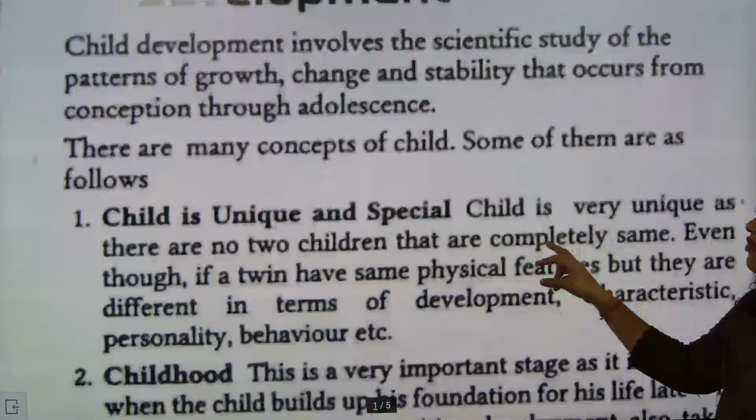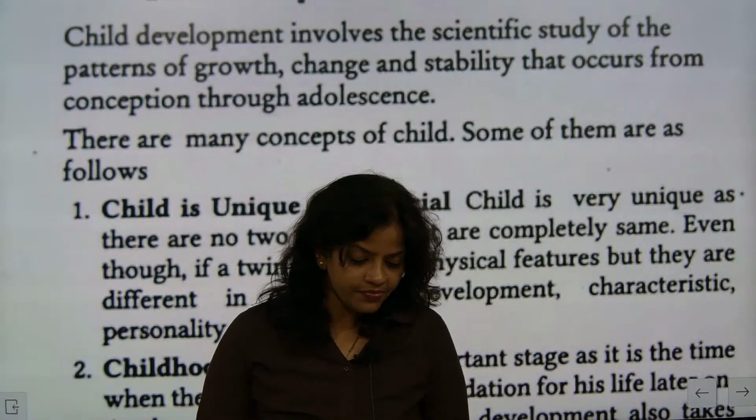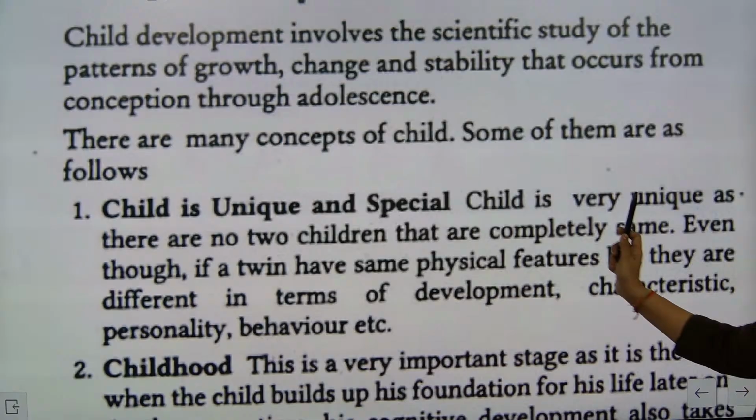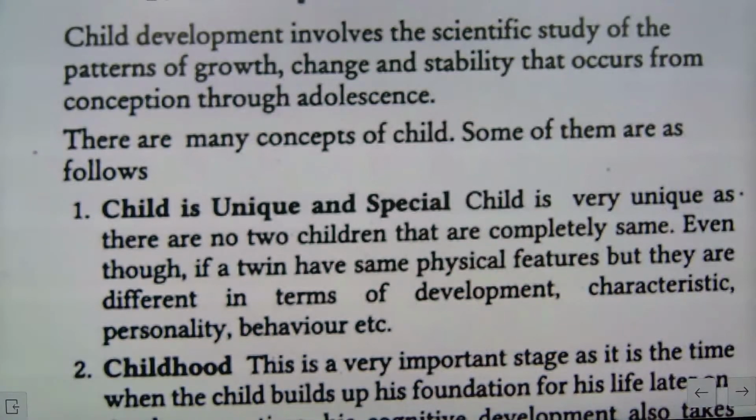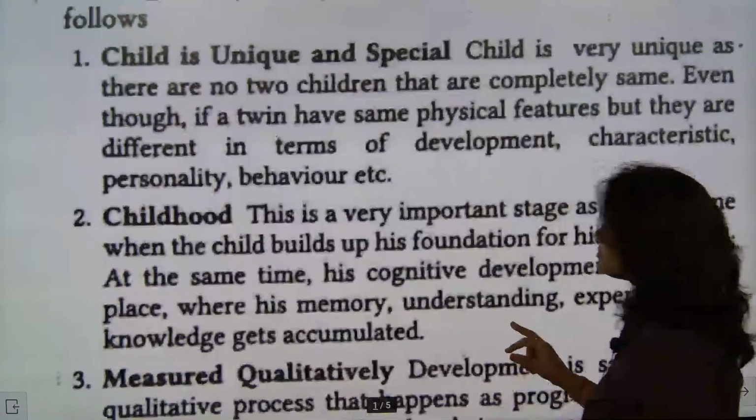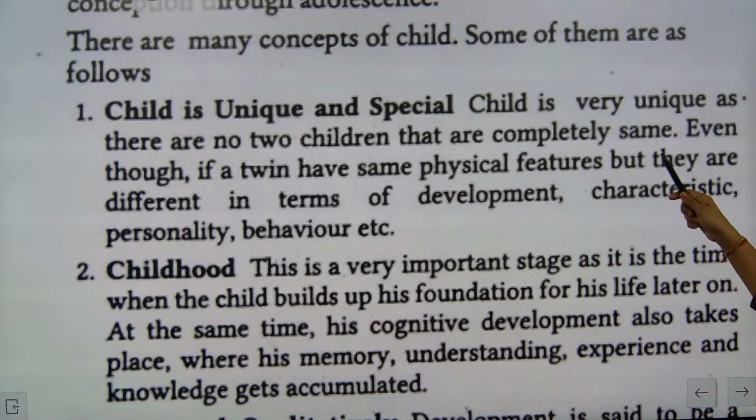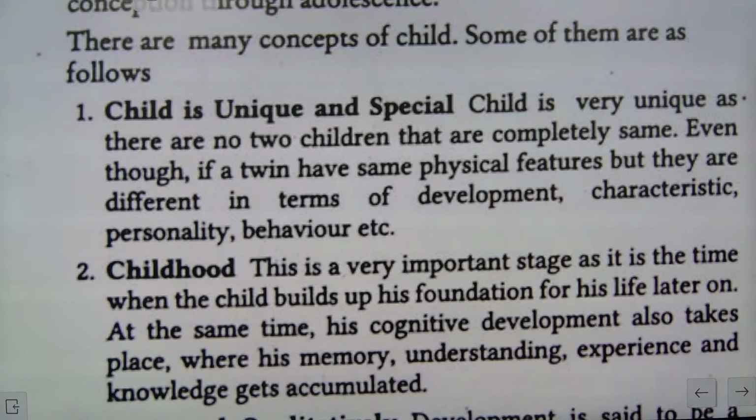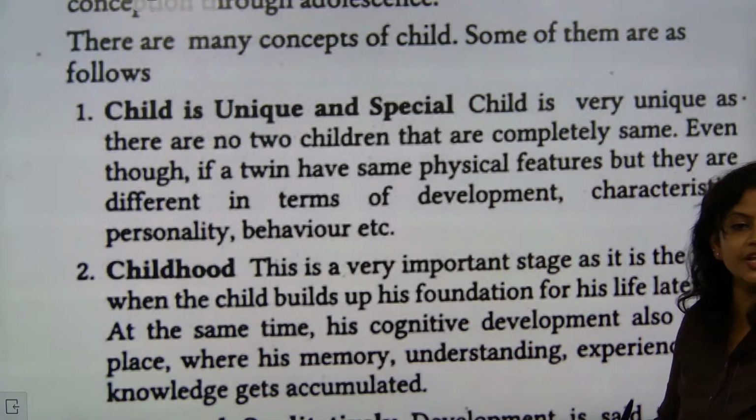Some of them are as follows. First one, please kindly note down, both of you. We will talk about the concept of child development. Child is unique and special. Child is very unique, as no two children are completely the same. Every child is actually unique.